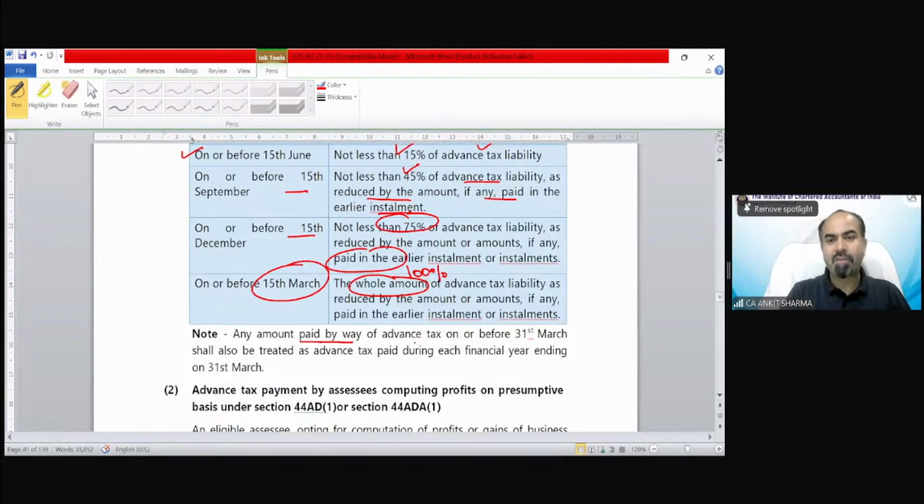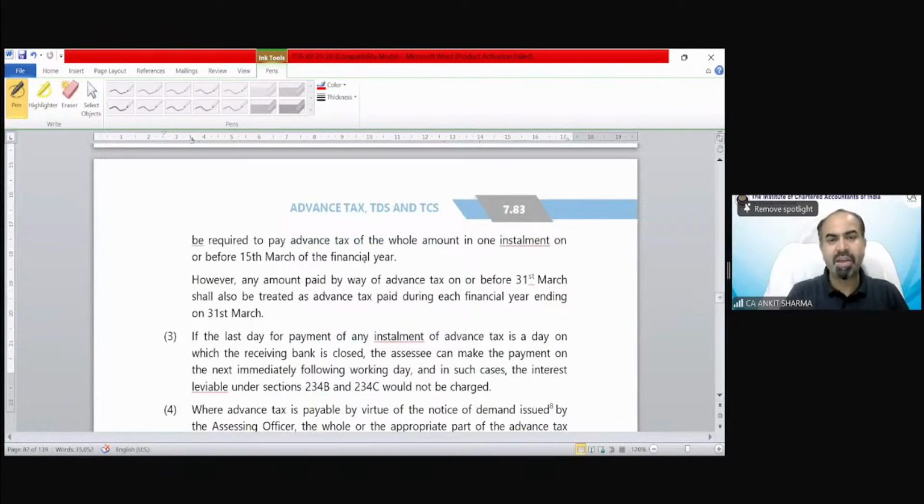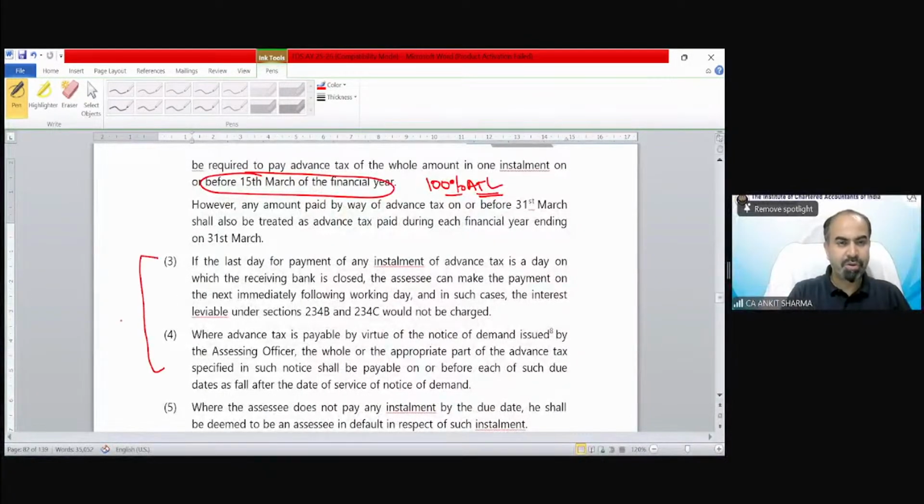Any amount paid by way of advance tax on or before 31st March shall also be treated as tax paid during the financial year ending on 31st of March. Now you can see in case of section 44AD or 44ADA, only one date is there and the last date is only 15th of March. On 15th of March, you have to deposit 100% of your advance tax liability. These provisions are for your reading purpose.